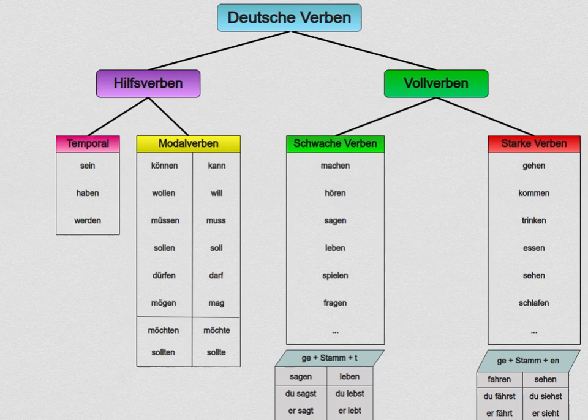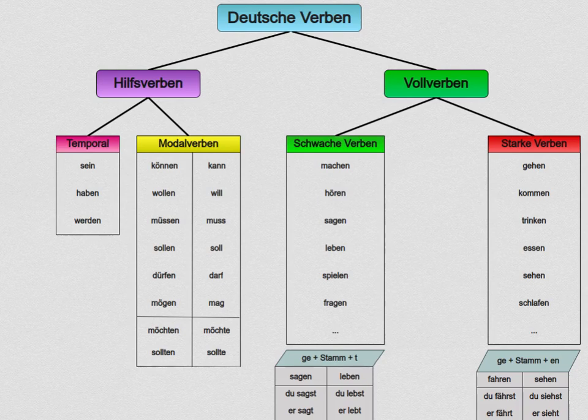Now let's take a look at the past participle of strong verbs. They end in en instead of t. So they are g plus stem plus n. For example, sehen, the stem is seh. So if it was a weak verb, it would be gesät. But since it is a strong verb, it is gesehen.